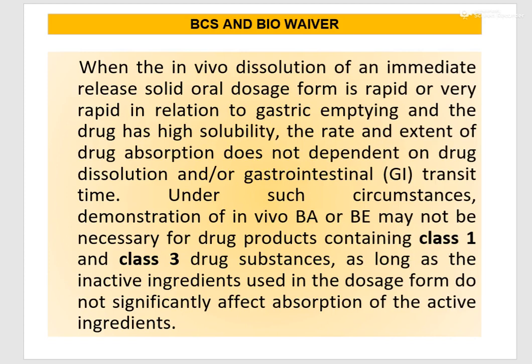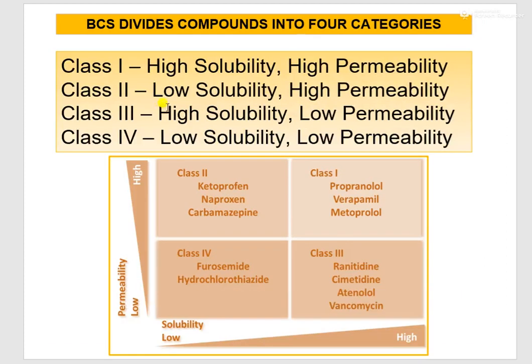In such a case, demonstration of in vivo bioavailability or bioequivalence is not necessary for class 1 and class 3 drug substances. Class 1 is high solubility, high permeability, and class 3 is high solubility, low permeability. This class as well as this class.